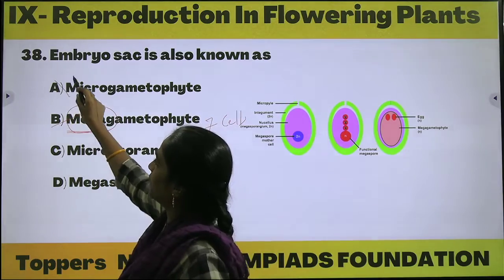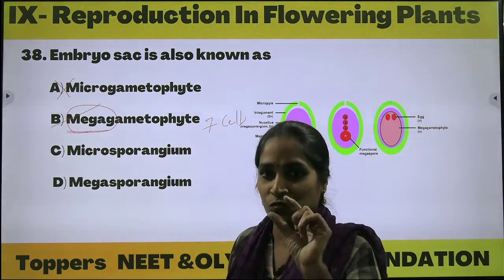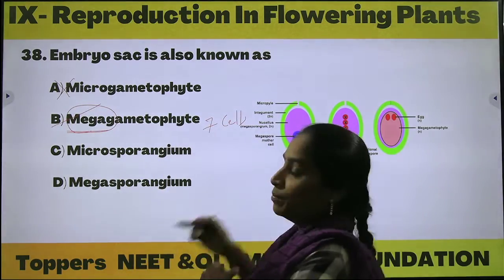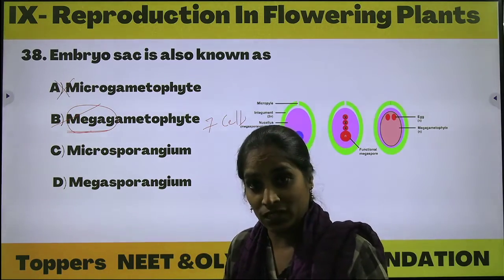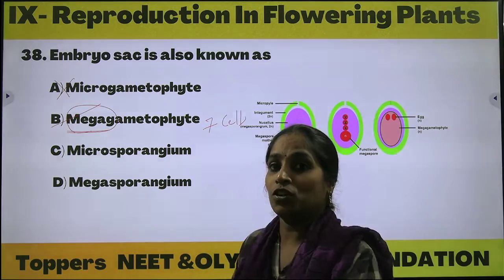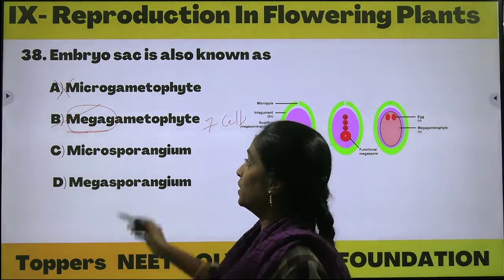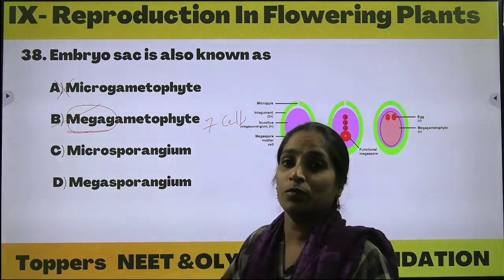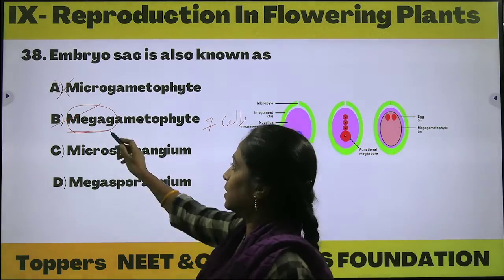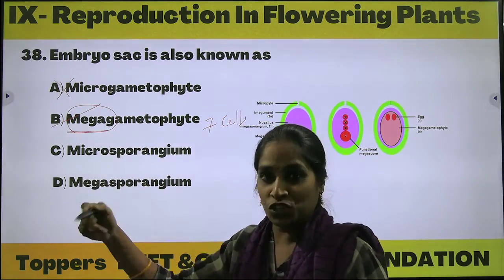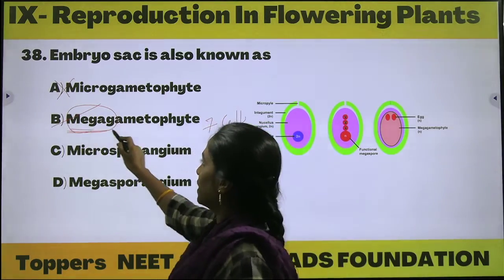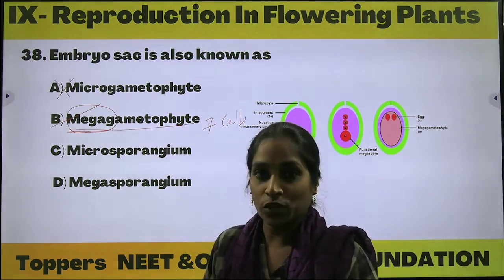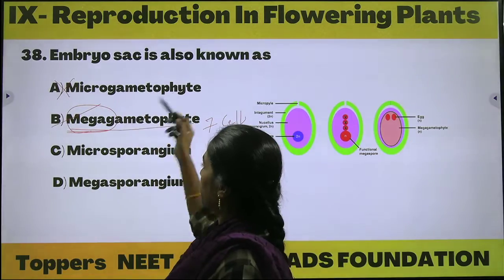Microgametophyte is completely wrong. Micro means small. The embryo sac inside the ovule, compared with the pollen cells and the sperm cells inside the pollen tube, is comparatively larger. That is the reason the megaspore mother cell, which forms the megaspores, is considered as a megagametophyte, not a microgametophyte.